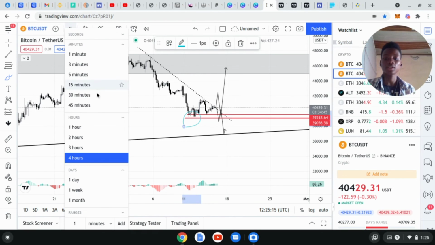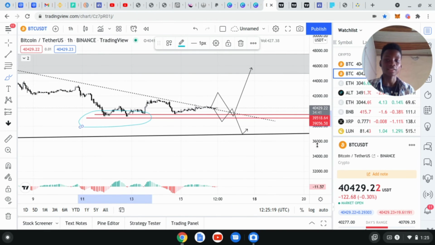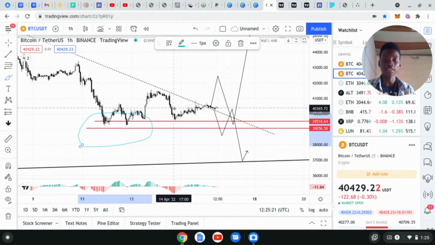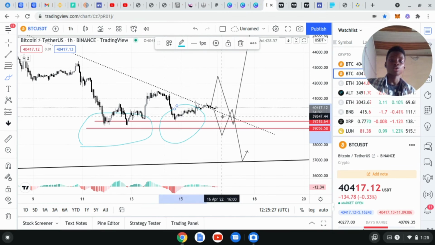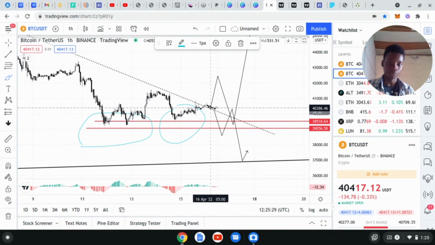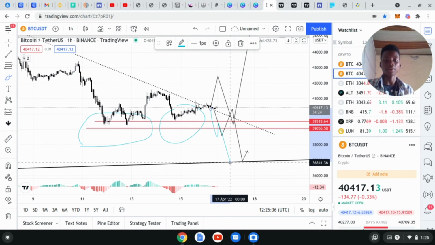So we also went down to the 1 hour time frame, and there we saw that Bitcoin has been struggling with breaking this particular support area. Anytime it switches it bounces back. So we concluded that we should wait for Bitcoin to break this low, grab some liquidity and head back down.